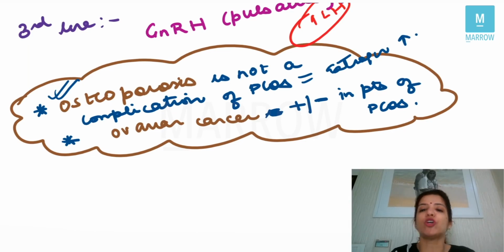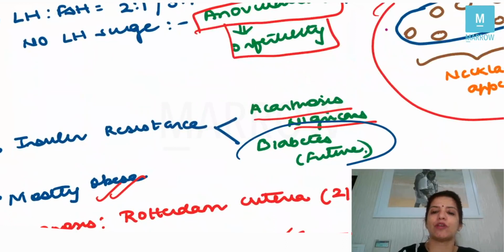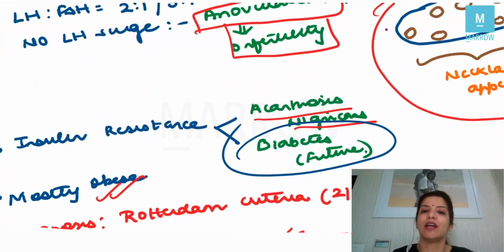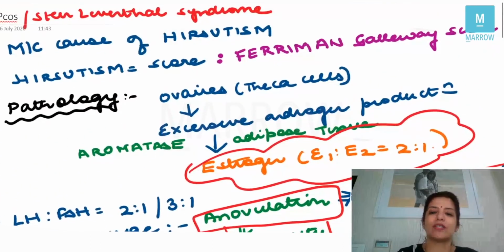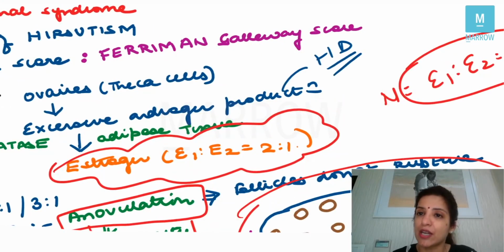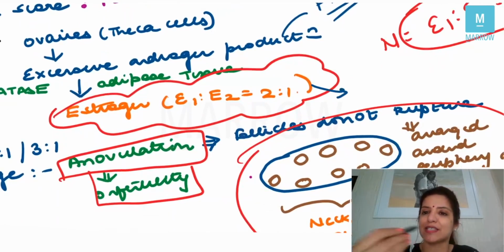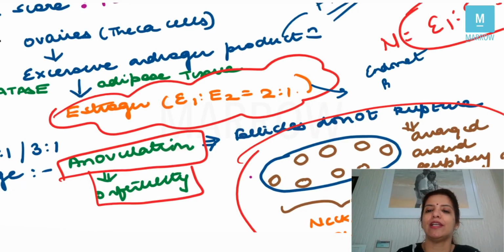The confirmed complications of PCOS, what are they? The confirmed complications of PCOS are diabetes. Because there is excessive androgen, it can lead to heart disease. Because there is excessive estrogen, it can lead to endometrial cancer. It can lead to breast cancer.